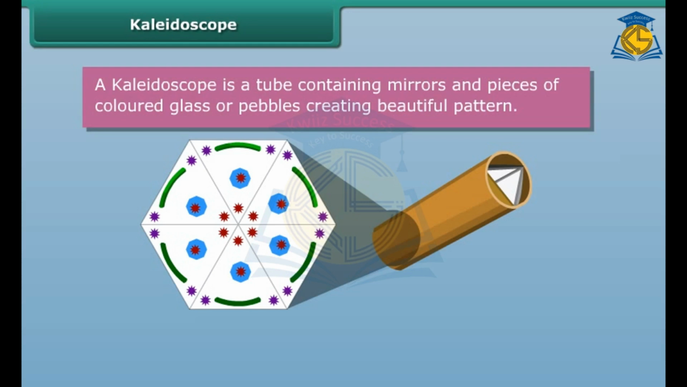As the viewer looks into one end, light entering the other end creates a colorful pattern due to the reflection of the mirrors when rotated. Let us perform an activity to make a kaleidoscope.